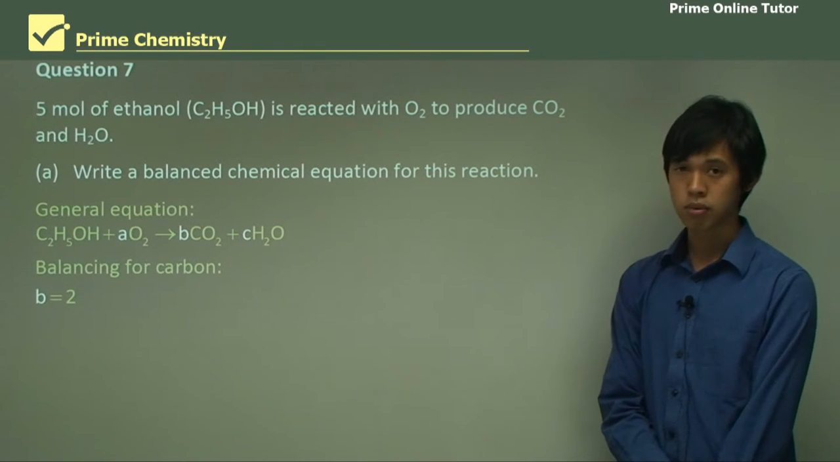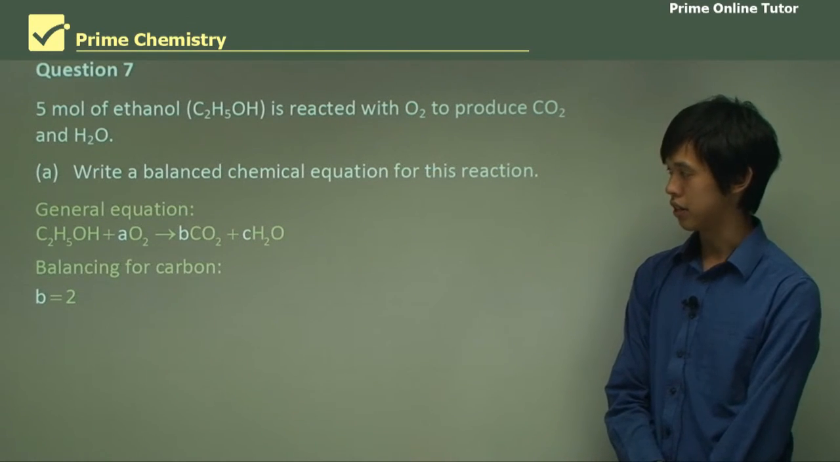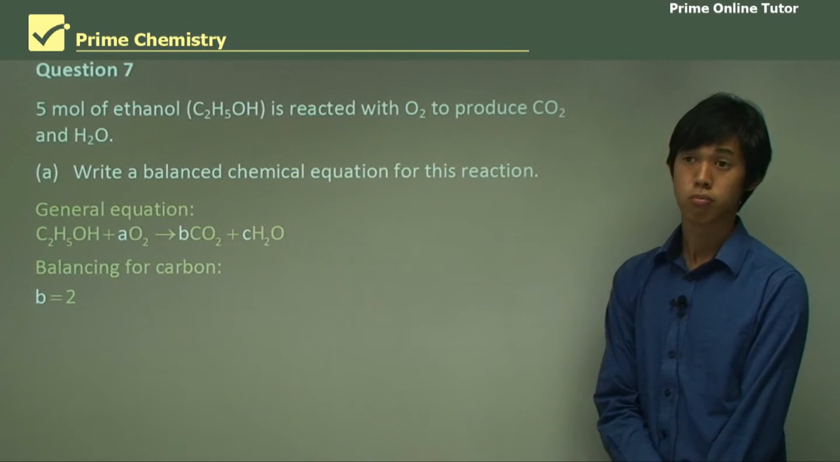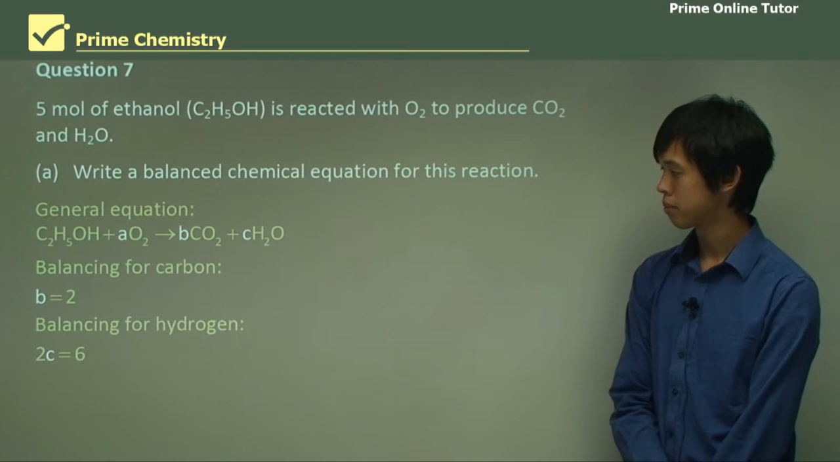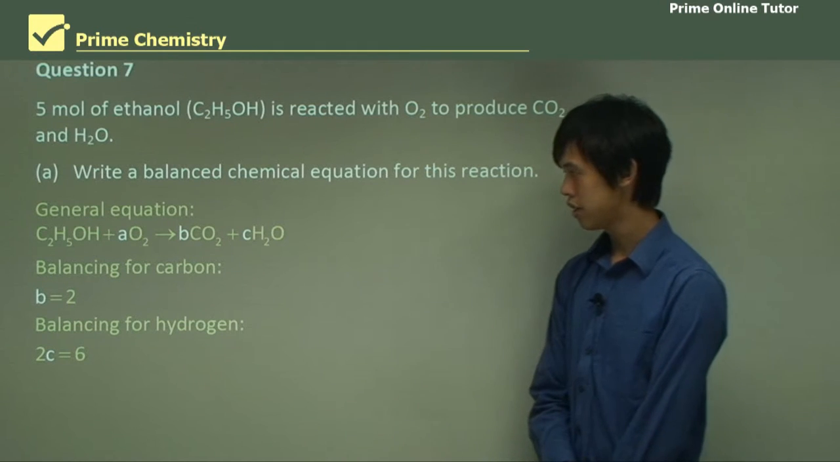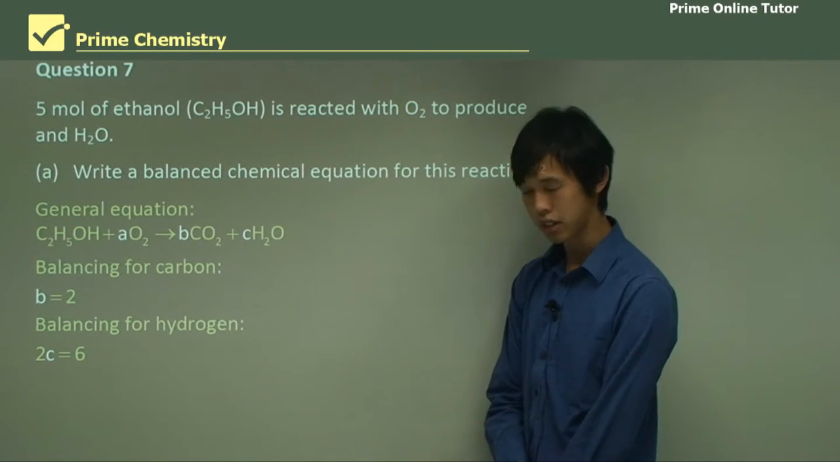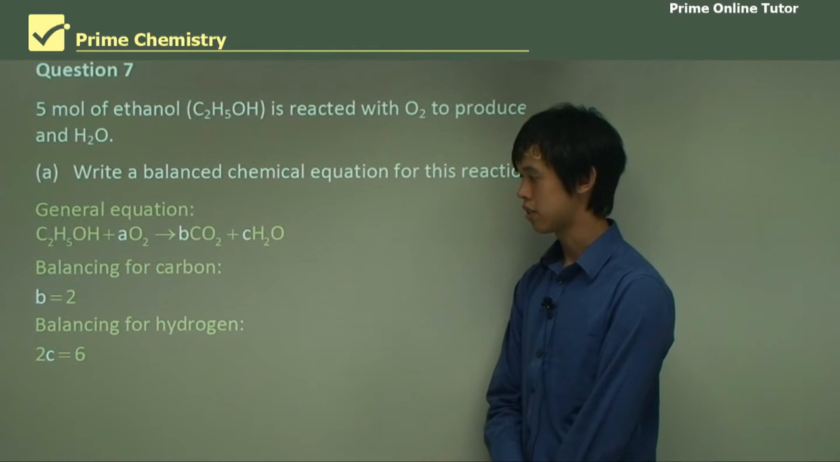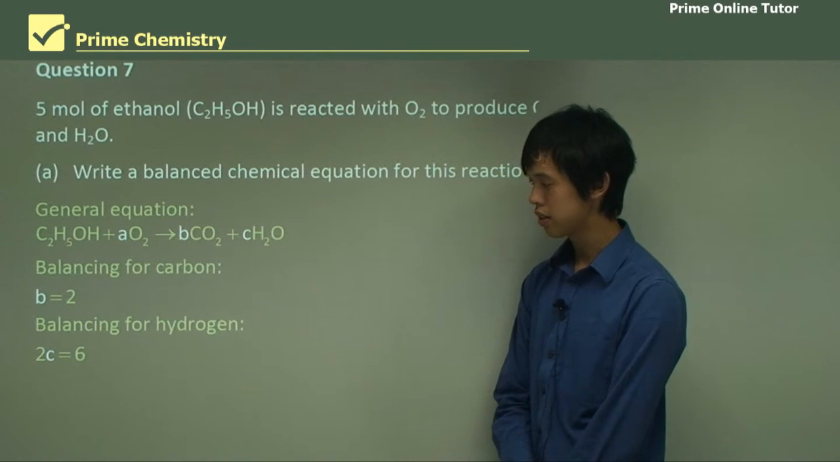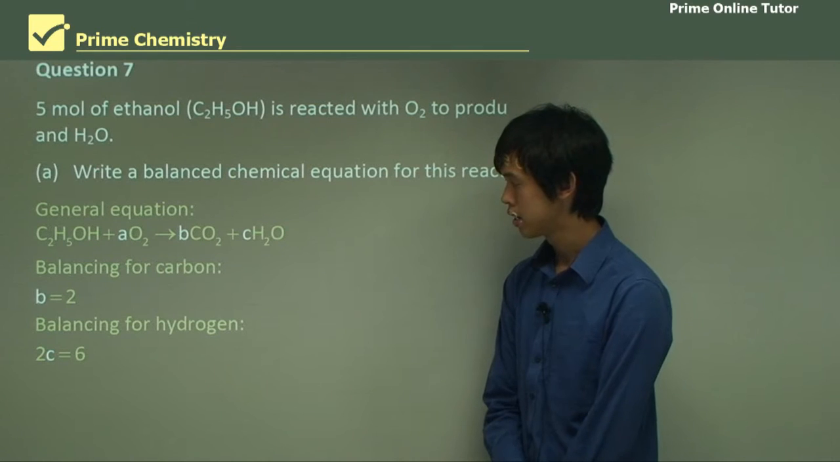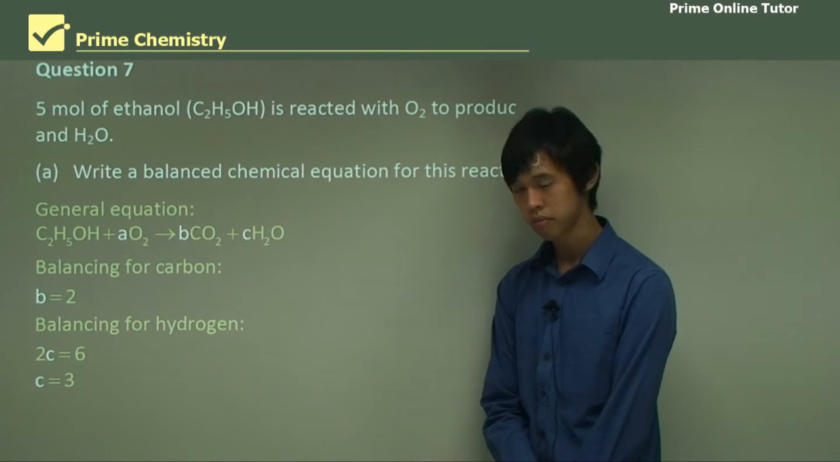So we balance for carbon. There's 2 carbons on the left and B carbons on the right. So B has to be 2. Then we balance for hydrogen. There's 2C hydrogens on the right and 6 hydrogens on the left. So 2C has to equal 6. So C equals 3.